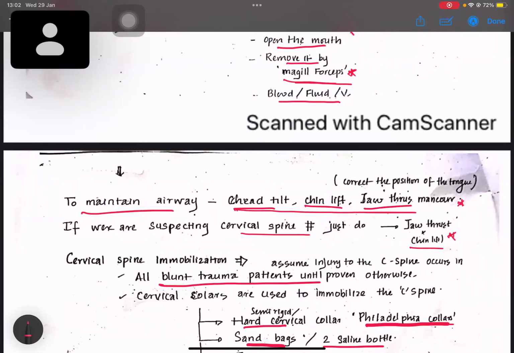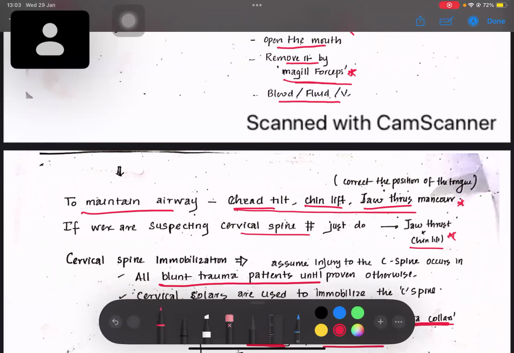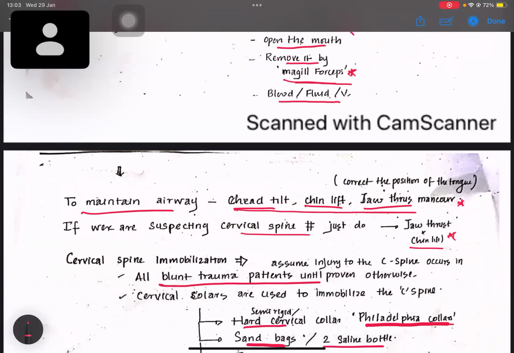You might have done your anesthesia appointment and surgery appointments. You might have experience, and you might have done all these things: head tilt, chin lift, jaw thrust. They won't ask how you are going to do it in the exam, because these are exam-oriented teaching. But you have to know that these maneuvers are done to maintain the airway.